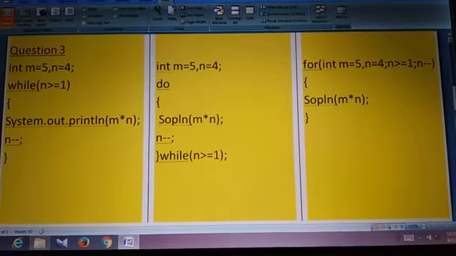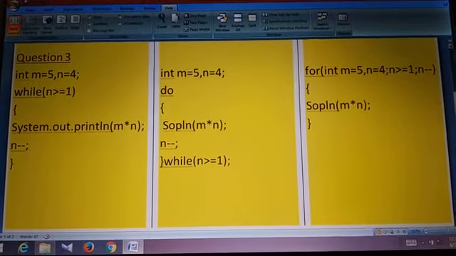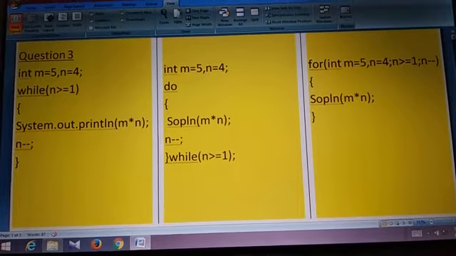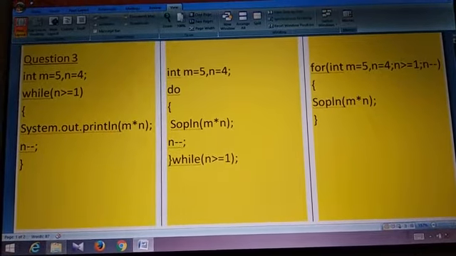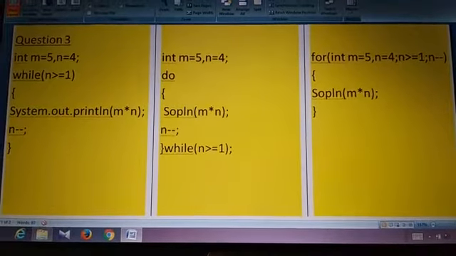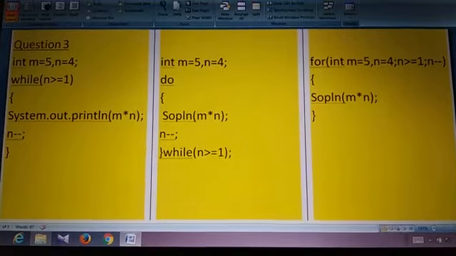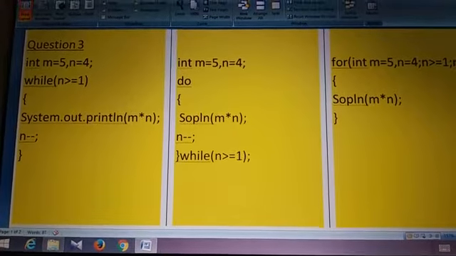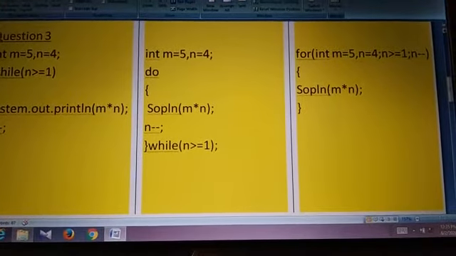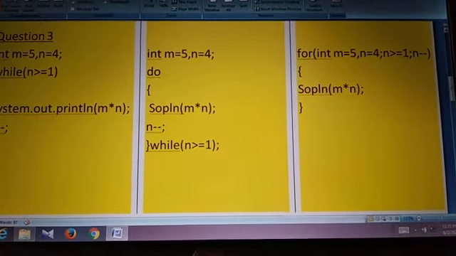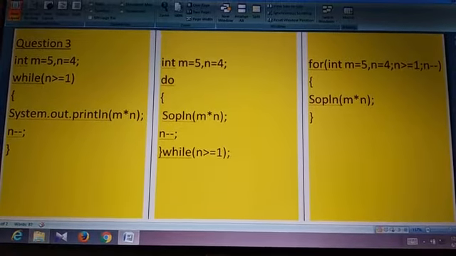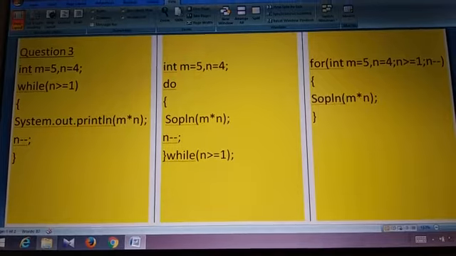In while loop, the syntax is first initialization, then while, test expression, then open the curly bracket, statements in the body, updation, closing the while loop. Then in do while, what's the syntax? First initialization, then do, open the curly bracket, statements in the body, updation, close the do loop, while, test expression, semicolon. And what is the syntax of for loop? For, bracket, initialization, semicolon, test expression, semicolon, updation. Then close the bracket, open the curly bracket, write the statements in the body and close it.